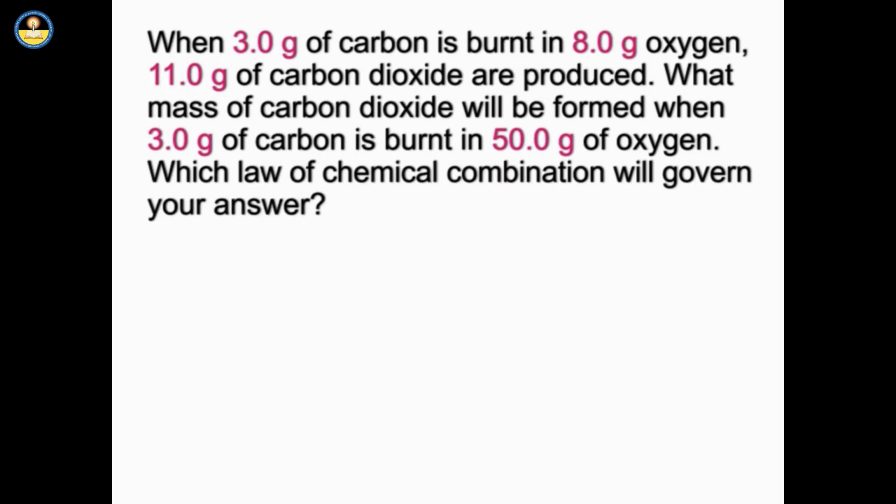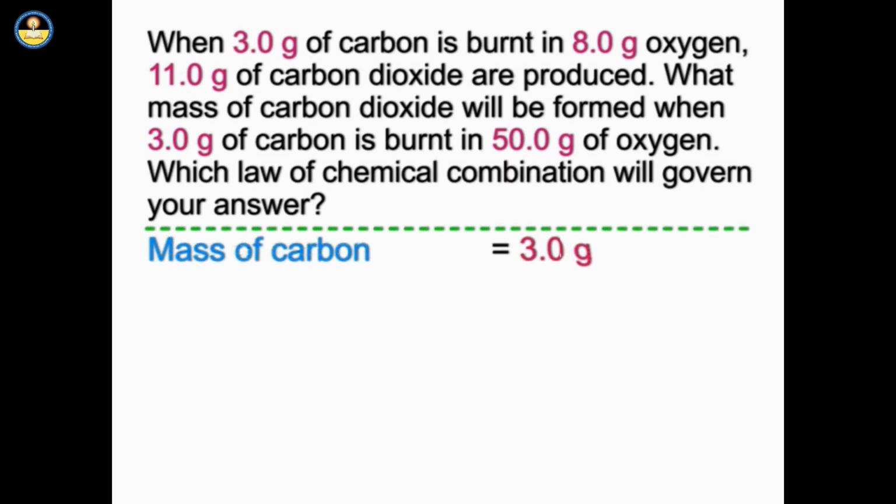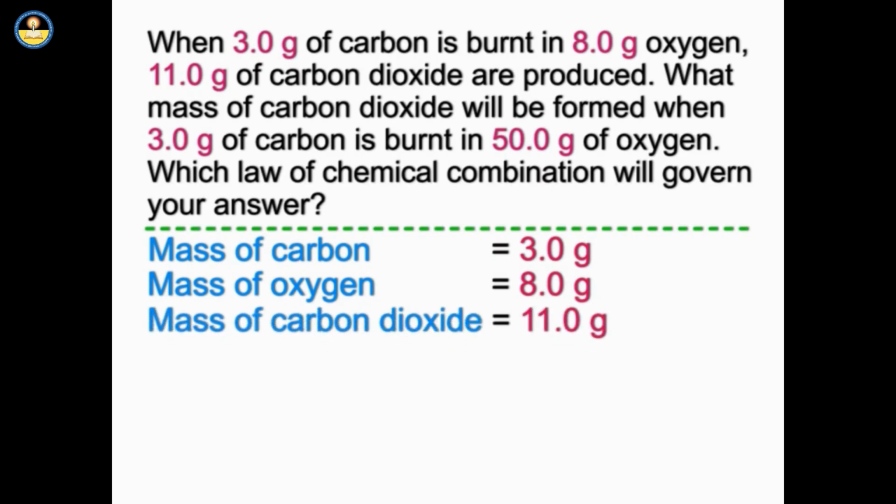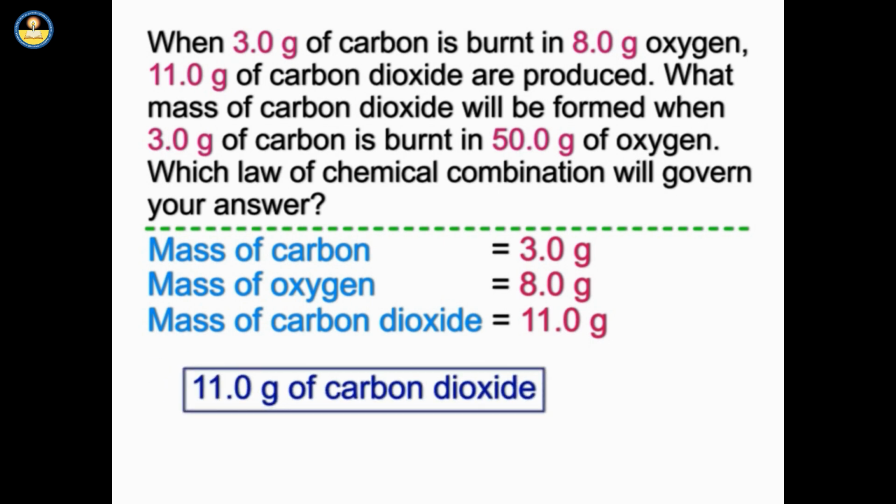Let us now try to find the solution of this problem. Mass of carbon is equal to 3 grams. Mass of oxygen is equal to 8 grams. Mass of carbon dioxide is equal to 11 grams. The given data shows that in this reaction, both carbon and oxygen react completely to give 11 grams of carbon